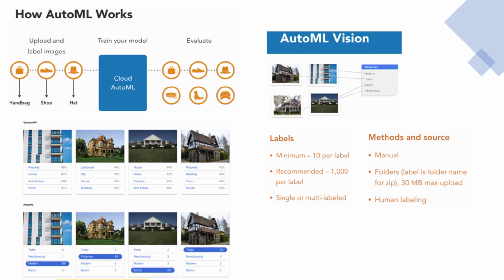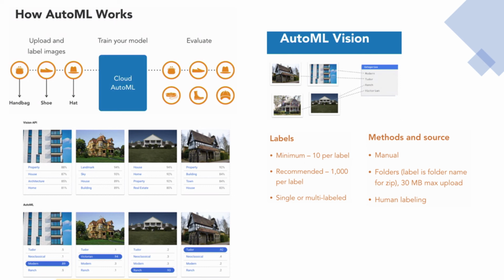Now just to understand the difference in using the Vision API versus AutoML, we'll continue looking at our buildings. You can see here that of the 4 photos, the Vision API outputs labels such as property, house, architecture or home for the first image.